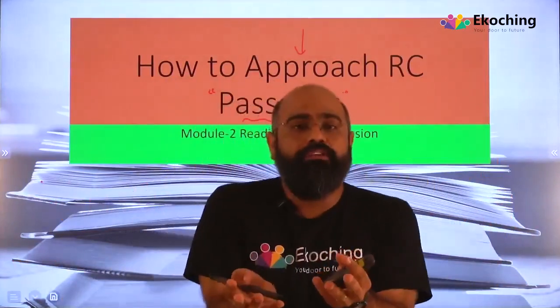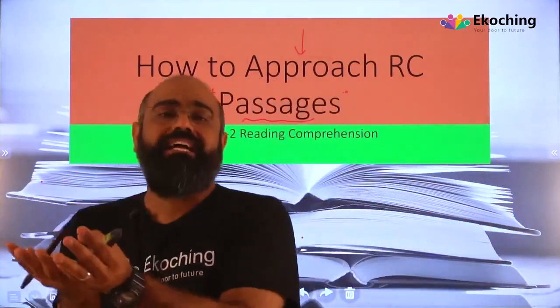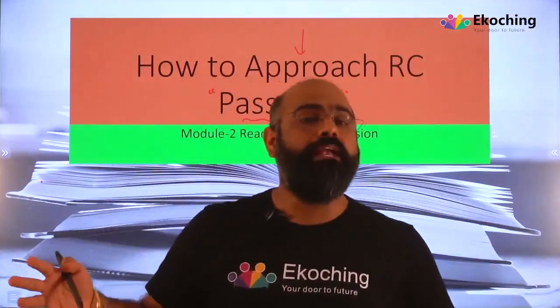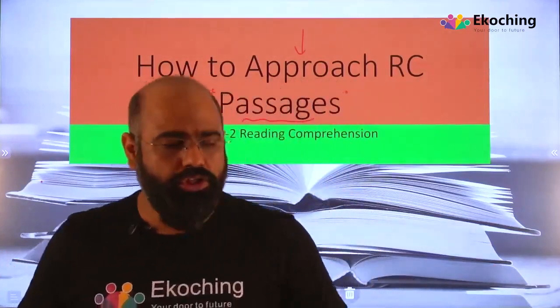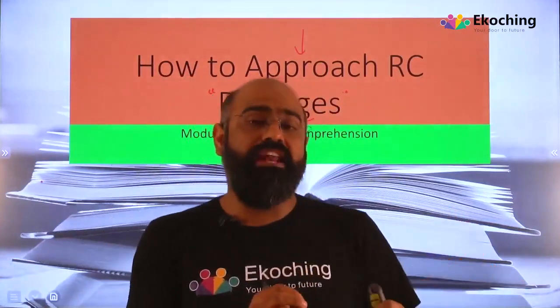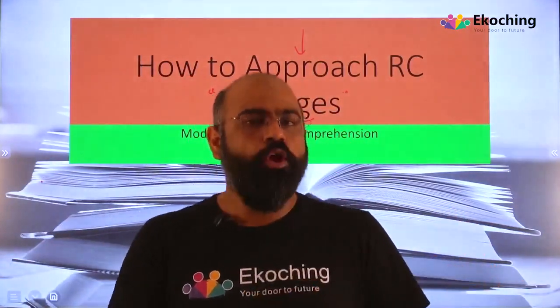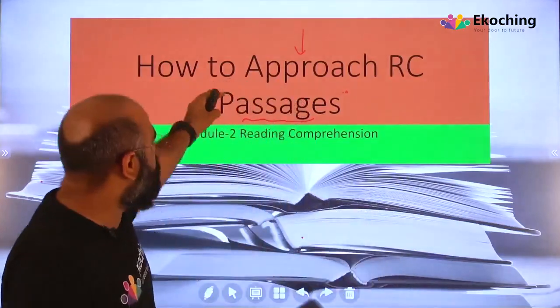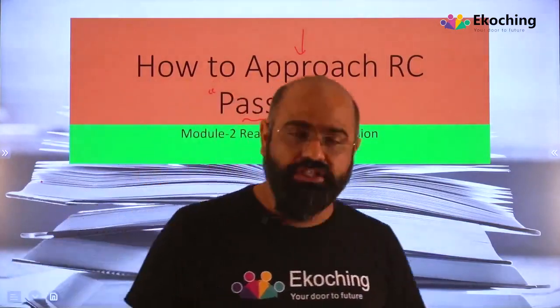So today, I've specifically taken the passages. As I said, how to approach RC passages. So in reading comprehension, when I'm talking about passages, what should be the approach? Because in my first video I talked about how we have to prioritize passages, 1, 2, 3, 4, 5 or 1, 2, 3, 4, 6 or 1, 2, 3, 4, whatsoever. How to prioritize those passages, how to tackle those passages, how to attack those passages, whether I need to attempt all the questions, or there are questions where I need more time, or questions which need to be left out. All these things we'll talk about in the session today.